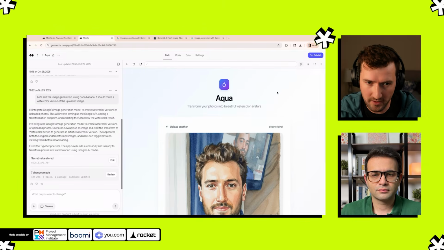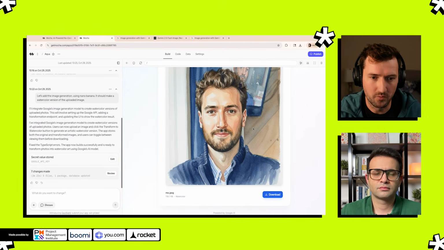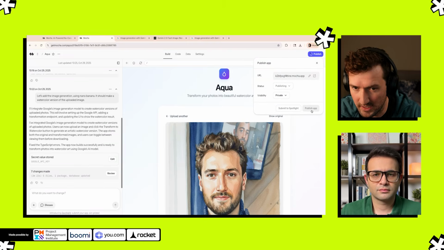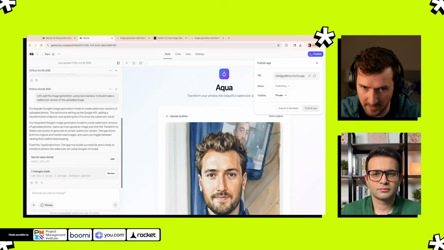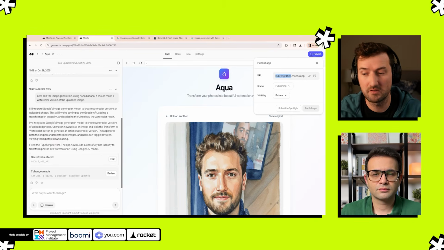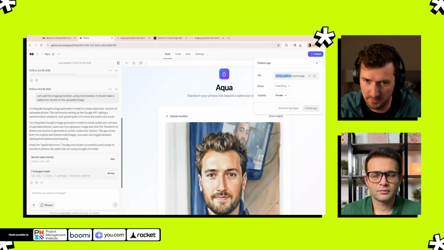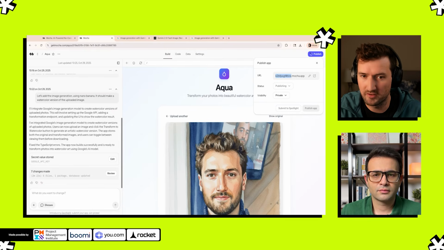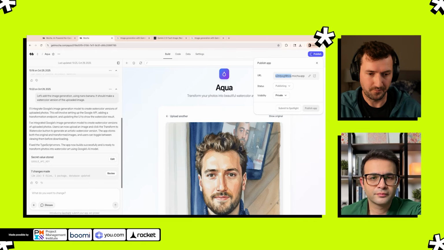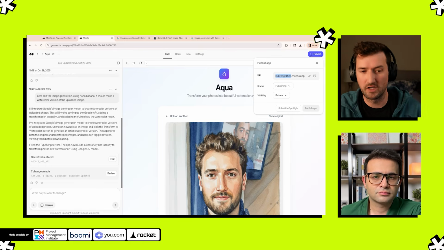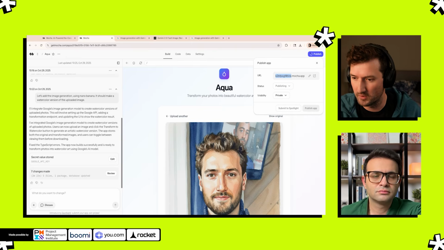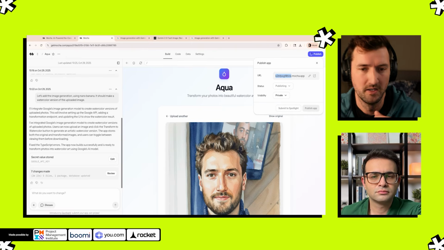So before we do that, though, I'm going to show you publishing. We've built something. It's got a unit of functionality. Publishing is now a one-click concept on Mocha. So you just hit publish app, and right now it's going to publish to this random name, but we could change this name. You could connect your own domain. I didn't buy a domain for this, but you could actually buy a domain directly on Mocha, or you could add a subdomain. We'll probably just do the latter because it's easier right now. Cool. So you could have it be called watercolorme.mocha.app, or you could buy watercolorme.com, and you could connect both of those to Mocha, the former being free.